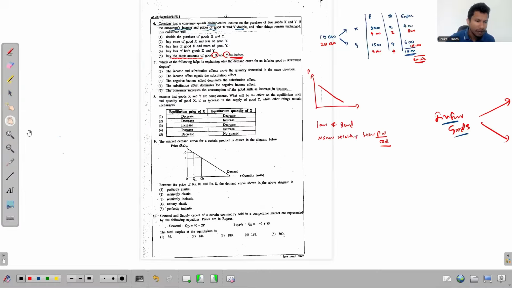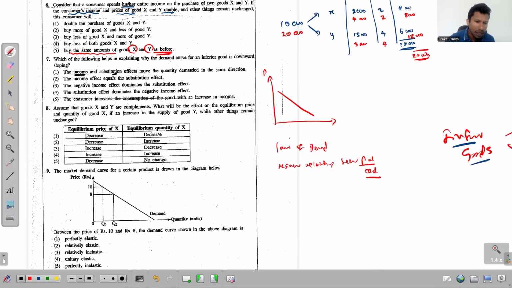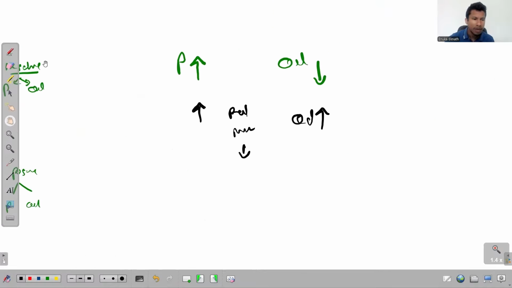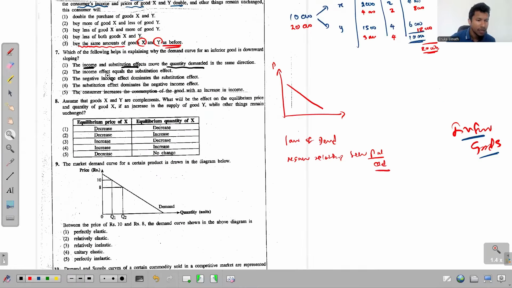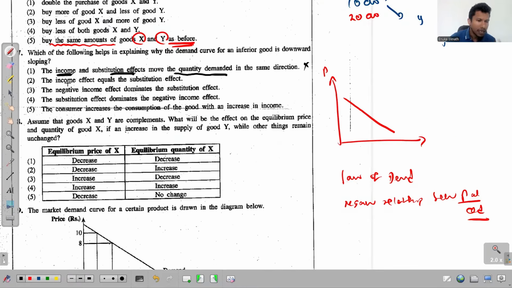In the question they have mentioned that income and substitution effect move the quantity demanded in the same direction. See, just look at this one. In both cases price increases. When the price increases, due to the substitution effect, QD decreases, and due to the income effect, QD increases. So you can understand that the first option must be wrong. And the second one, income effect equals the substitution effect. No, I told you, if it is the case of typical inferior goods, substitution effect dominates the income effect. So this is also wrong.